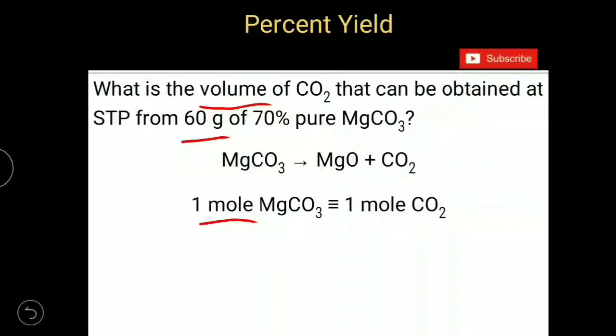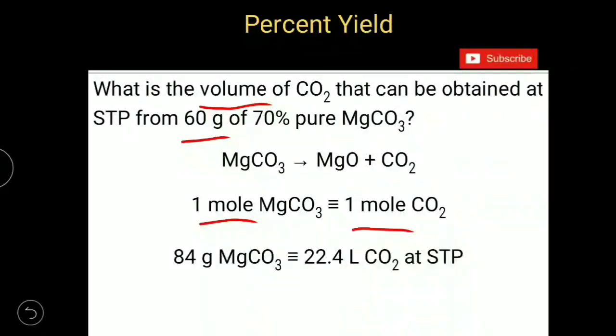And I am going to convert these moles of carbon dioxide into volume. We know that 1 mole of any gas at STP occupies 22.4 liters. So that's why 84 grams of MgCO3 is able to give 22.4 liters of CO2 gas at STP. But it is mentioned here that MgCO3 purity is only 70%, and the mass of MgCO3 given is only 60 grams, not 84 grams.